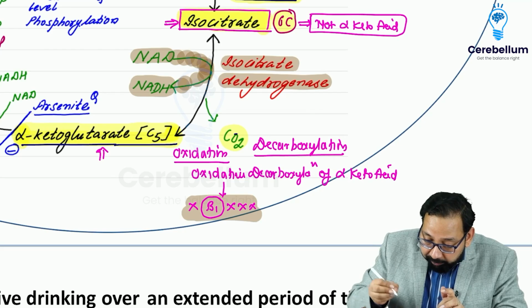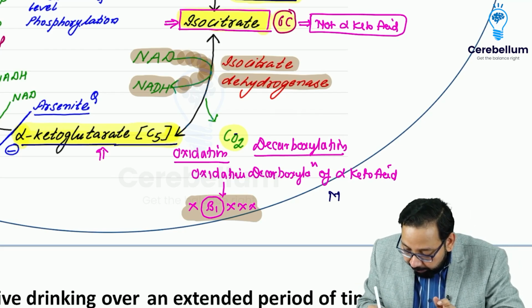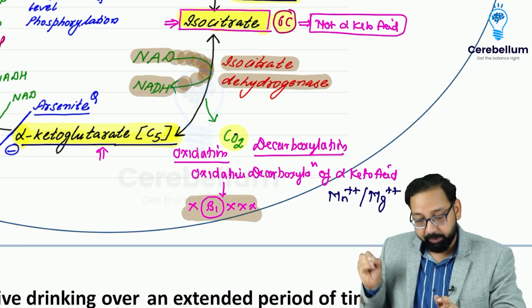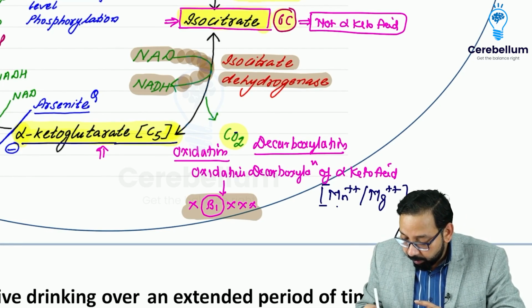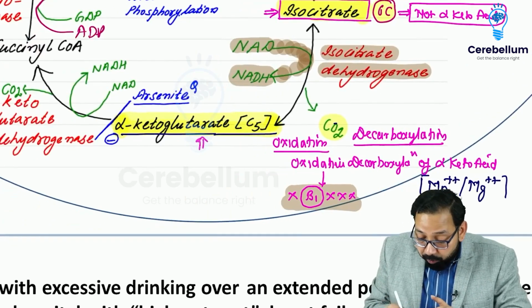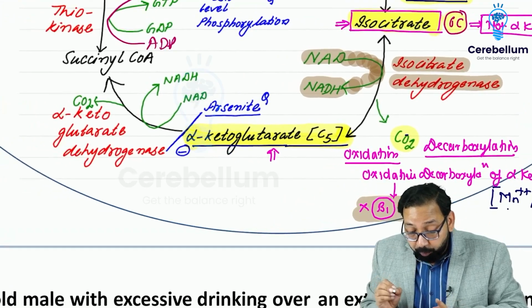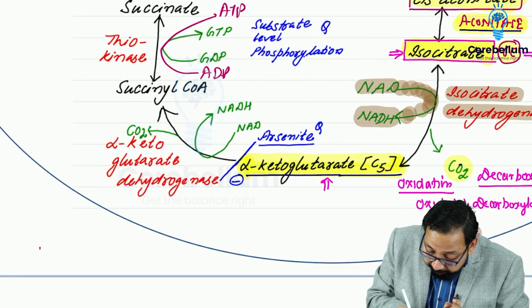So what are the cofactors for this reaction? The cofactors for this reaction are Mn and Mg. Clear? So this question is asked. Now, alpha ketoglutarate, how many carbon atoms are there? 5.